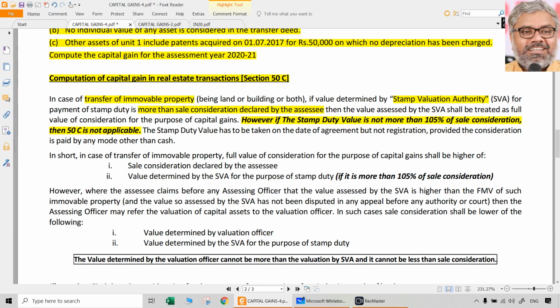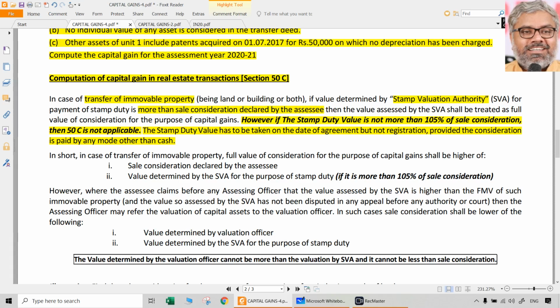But another important point is also there, particularly when there is a difference in the date of agreement and date of registration, or when the actual property has been sold. Agreement might have happened long back. Actual registration and actual stamp duty payment and all the other formalities are happening now. In between, the stamp duty might have changed, the valuation might have changed. Then, which date's stamp duty valuation should be considered? Should we take the date of agreement's stamp duty valuation or date of registration stamp duty valuation?